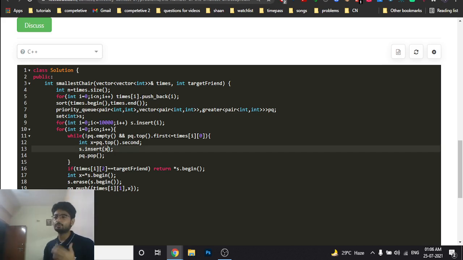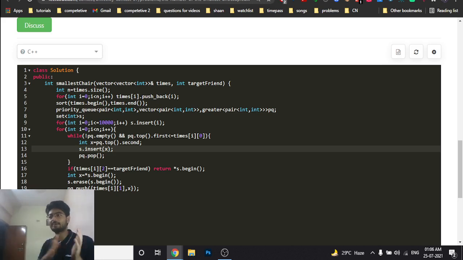So what we're actually doing here, in simple terms, is this: if any person enters the party, before entering we'll check the priority queue, because the priority queue stores the exit time for every person who is in the party. Now I enter the party, so I have to check whoever is going to leave before me or at my moment, because only then will I know which is the smallest integer seat that is free.